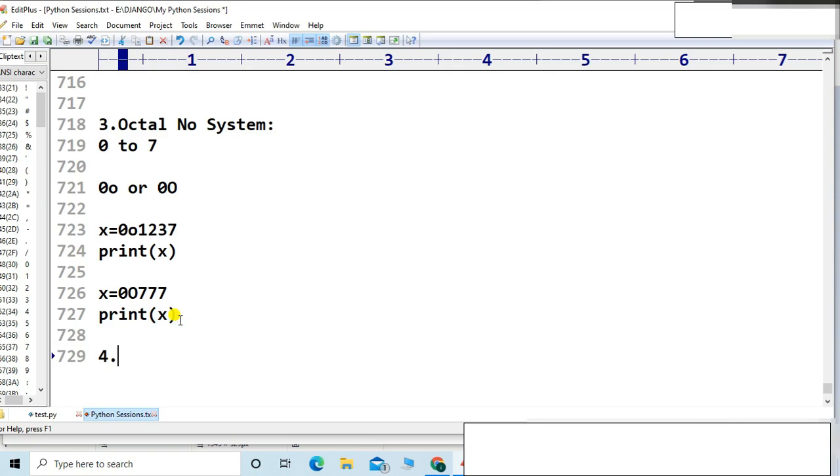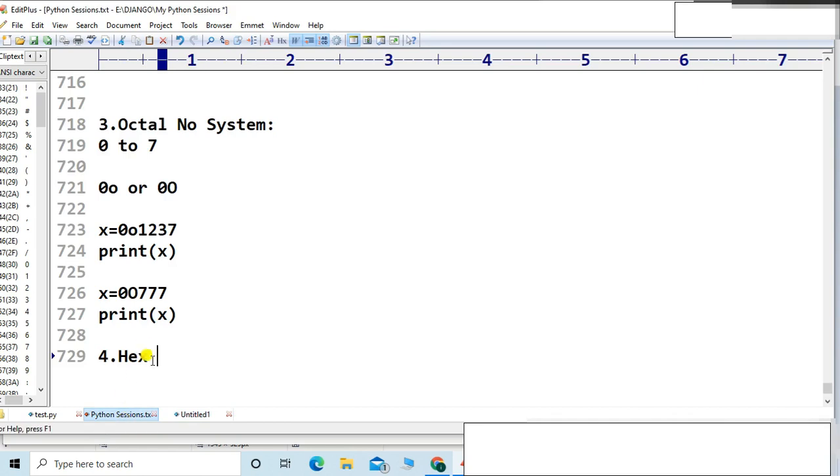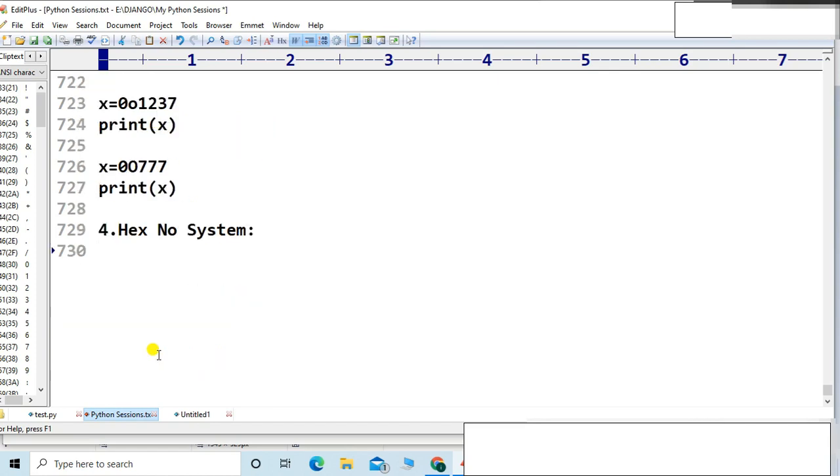Now, the last point for today's session is the hexadecimal number system. Hex number system. So let me admit the request. I think one request is there. Okay, first class. Fine. So, hex number system. Let me write.